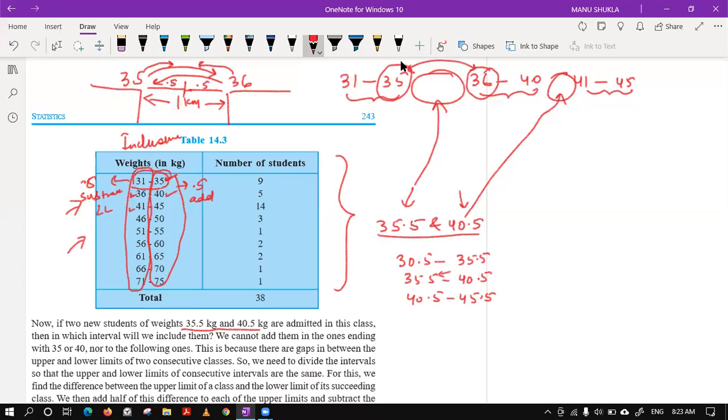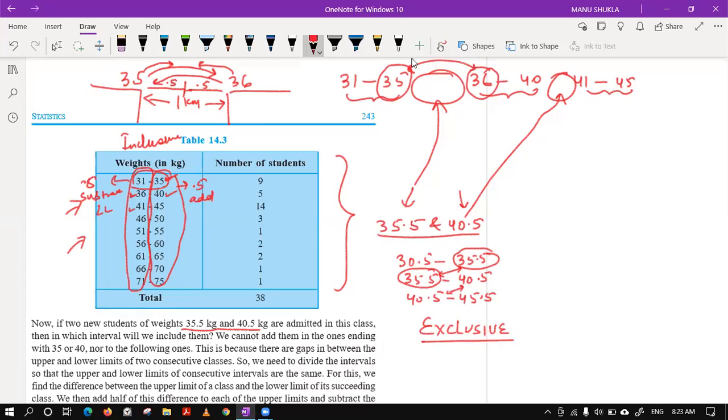So you can see now the intervals are continuous. The first one is ending and the second one is starting at the same point. Now no value will be lost in between. So we can include any value now in these intervals. This kind of distribution in which we have continuous intervals is known as exclusive class intervals.